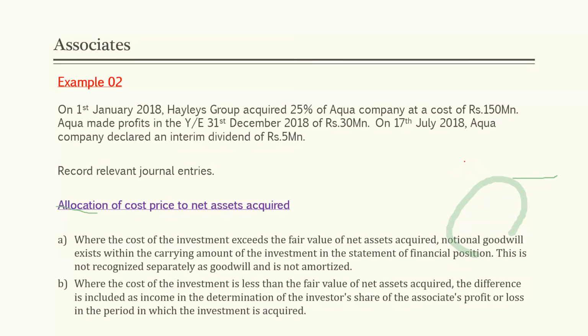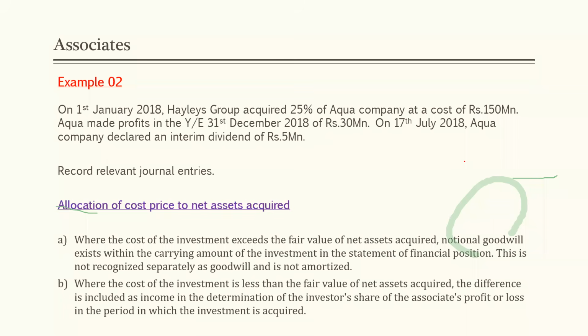The investment was at a cost of 150 million. Aqua made profits in the year ended 31st December 2018 of 30 million rupees, so we can take a profit share from that. On 17th July 2018, Aqua Company declared an interim dividend of 5 million.